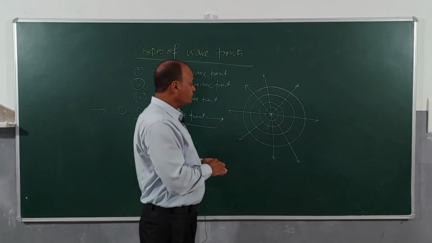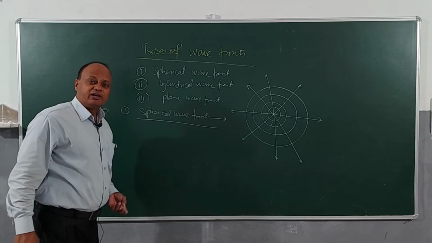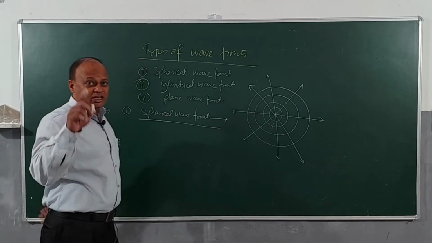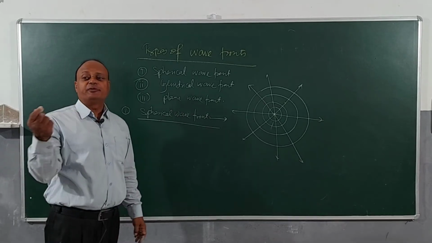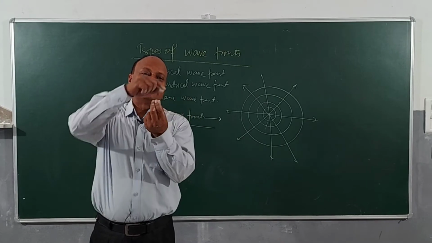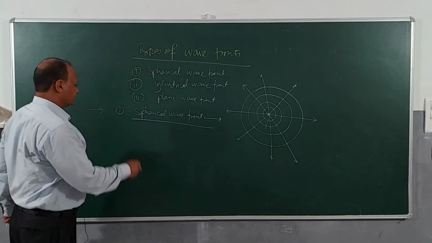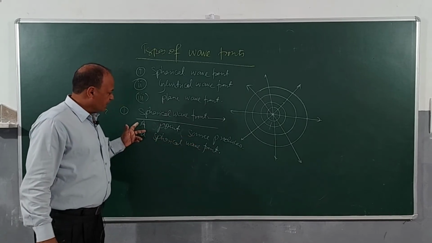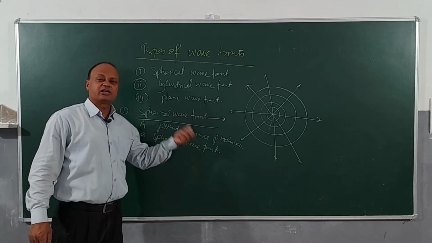Clear? So, we'll write about this. It is produced when the source of light is a point source. They will ask you in the exam. They will say a candle will produce what kind of wavefront, and what will you say? Spherical wavefront, because the candle is like a point source. I have written the definition: a point source produces a spherical wavefront.